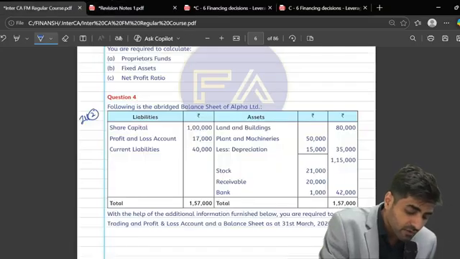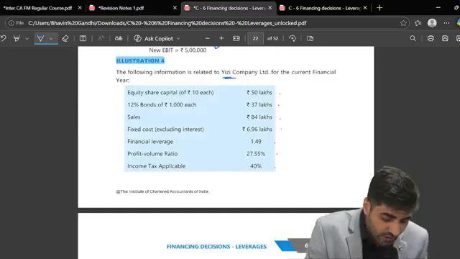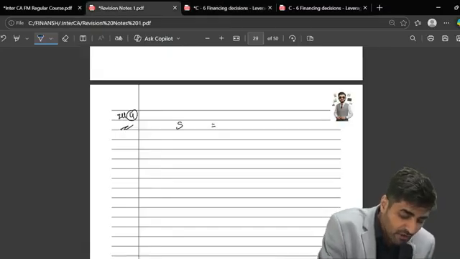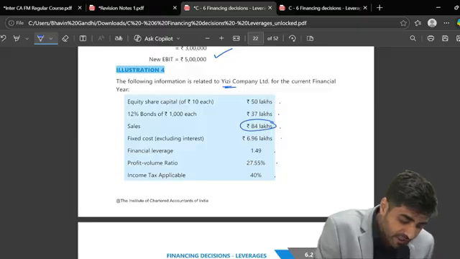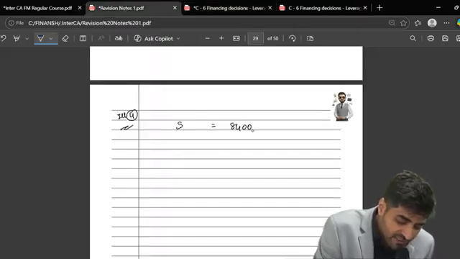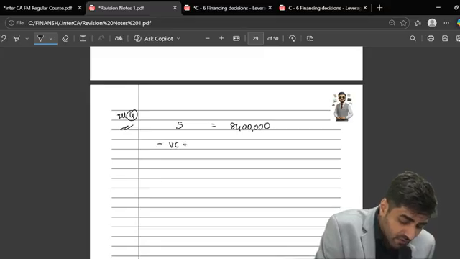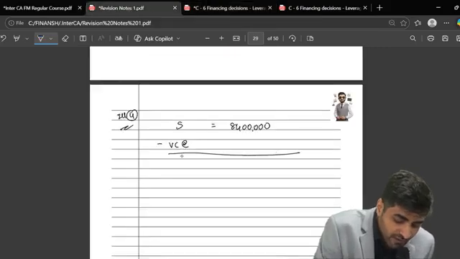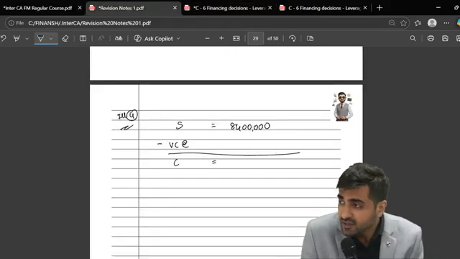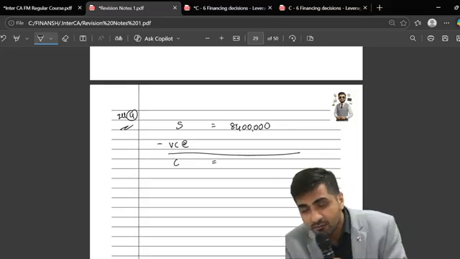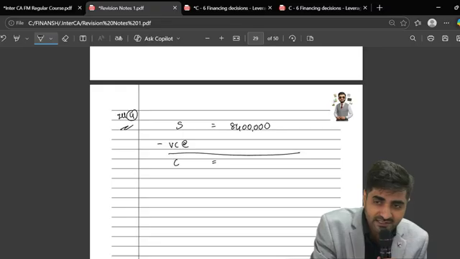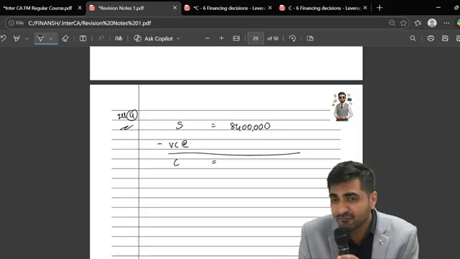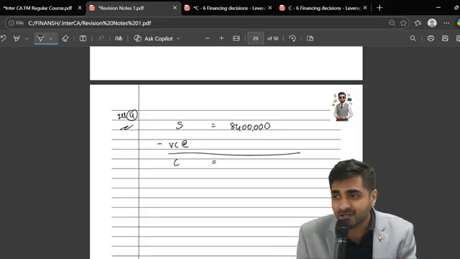See. Do you have first of all your sales given to you? Come on, yes or no? Yes, sir. Give me the amount of the sales, everyone. 84 lakhs. Okay. From sales, what do you subtract? Variable cost. What's the variable cost percent? They have not given it to you, but they have given you the PV ratio. Now what is PV ratio, my dear students? Profit volume ratio, which is contribution upon sales. So obviously if the profit volume ratio is available, we can also get variable cost. If profit volume is 40%, variable cost is 60%, obviously.